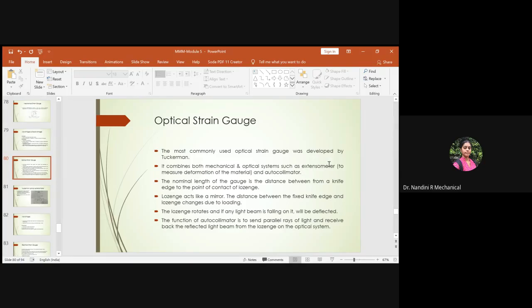So what does an extensometer do? It helps in measuring the deformation of a material when it is subjected to an external load. That deformation is sensed by the mechanical part of the gauge, and later it is combined with an optical system. Why? Because here we are using an autocollimator, and hence we can say the optical strain gauge is a combination of both mechanical and optical systems, since it is using an extensometer and an autocollimator.